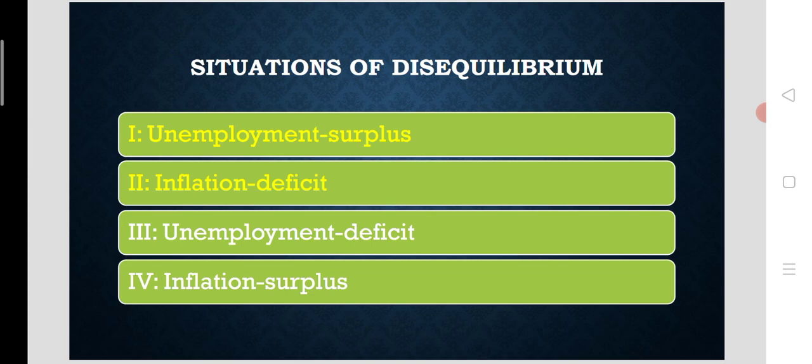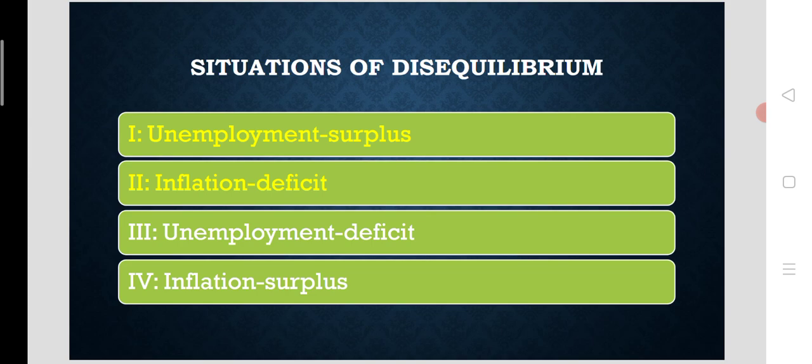For that, we need to bring in the expansionary fiscal policy to remove the situation of unemployment. We need to increase the government expenditure. So that is the medicine for the case of unemployment in the internal economy. So internal balance in this case will be possible through expansionary fiscal policy.